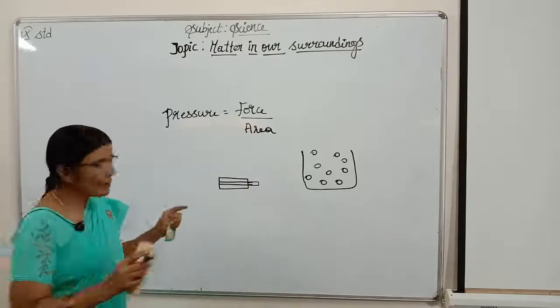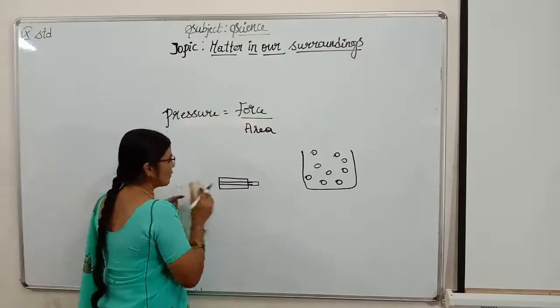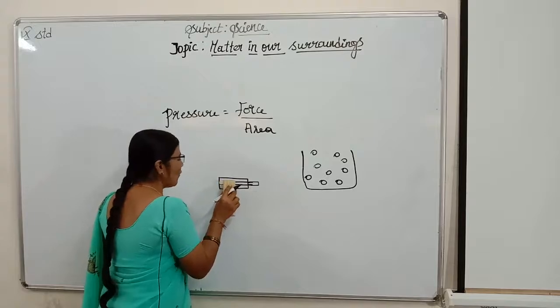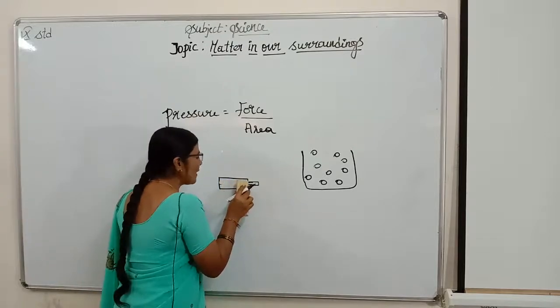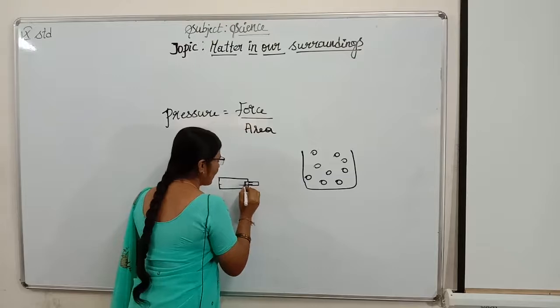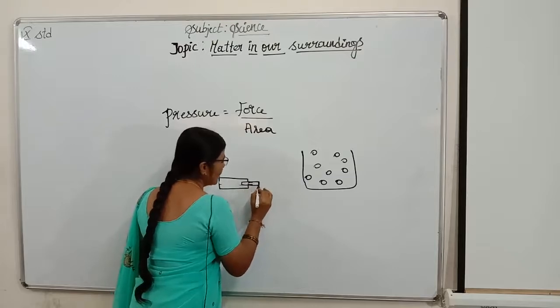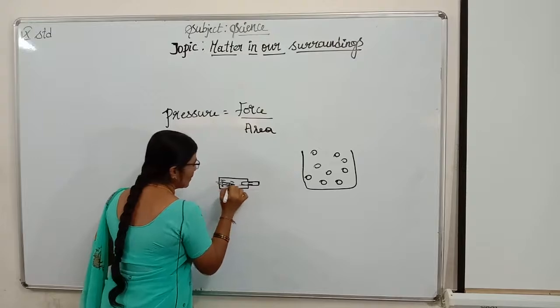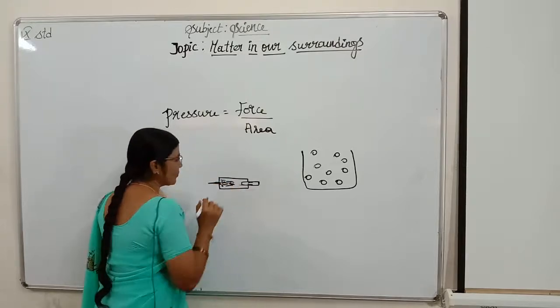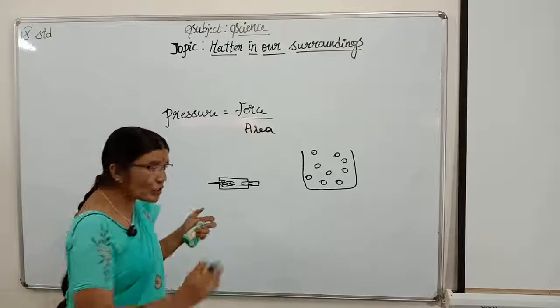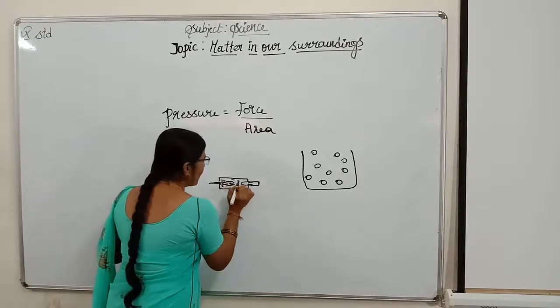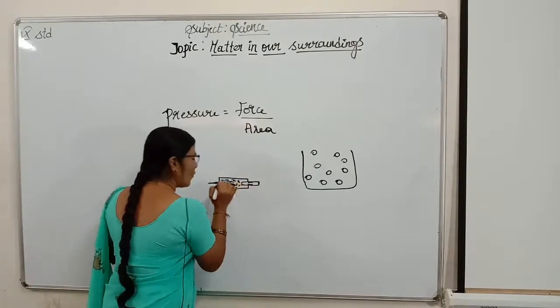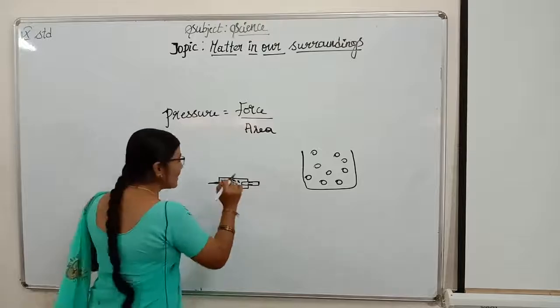Now I should take medicine into this. What should I do? I should pull this. When I pull, automatically this will come to this extent. Okay. Here all the medicine will be there, children. Isn't it? When you start, the volume here is the same.